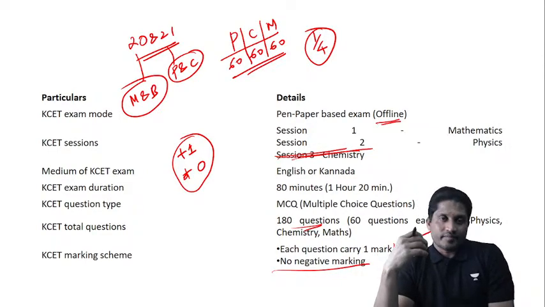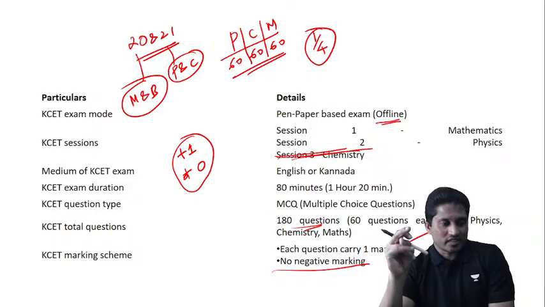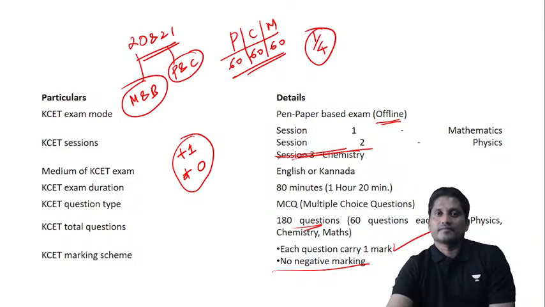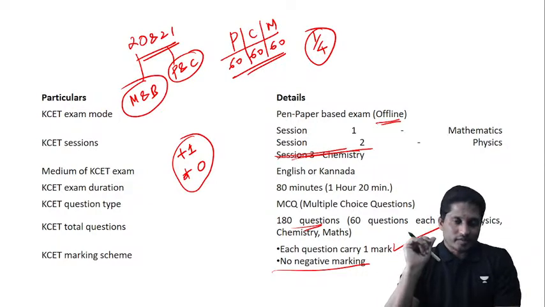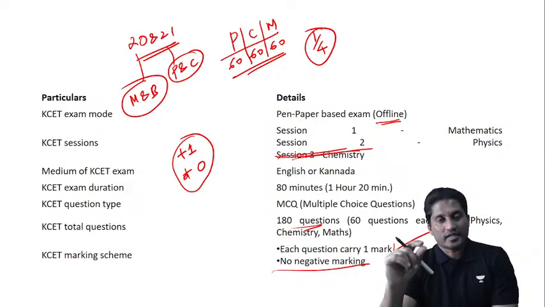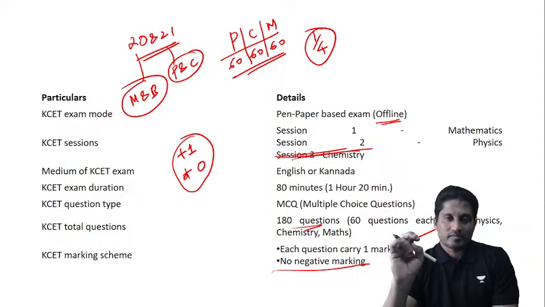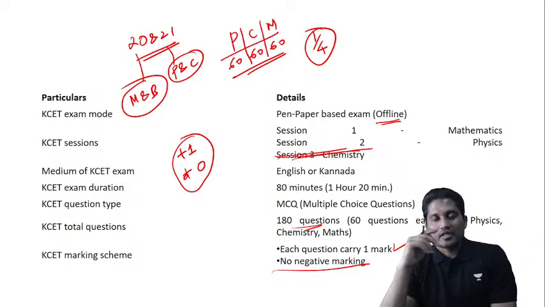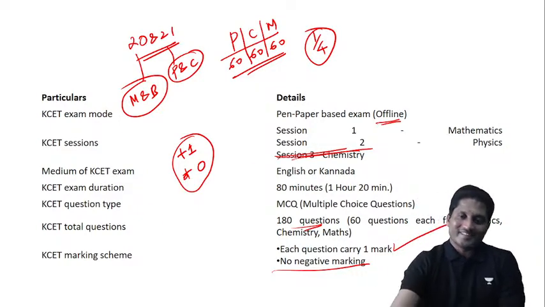So if you finish your exam and some 10 questions are left out, or 5 questions, or 15 questions are left out, then don't give the paper as it is. Take the OMR sheet, fill everything, because you lose nothing. But use your logic, use your concepts, and try to solve the problem. Try to get the maximum out of it. In case 10 or 5 questions are left out, don't give the paper unattempted. Circle all, because you lose nothing.